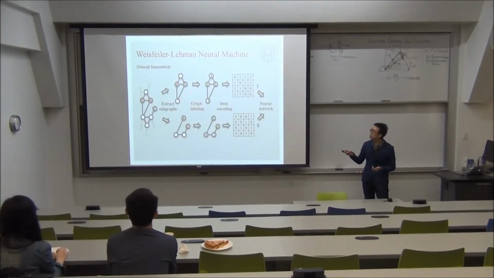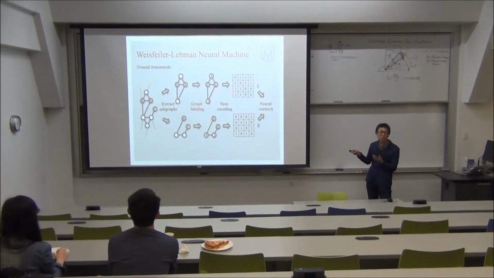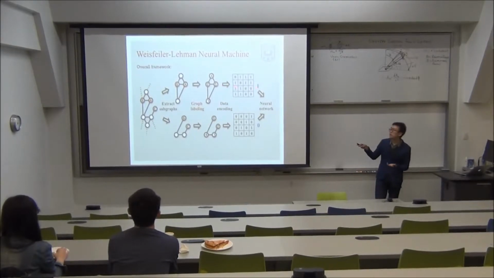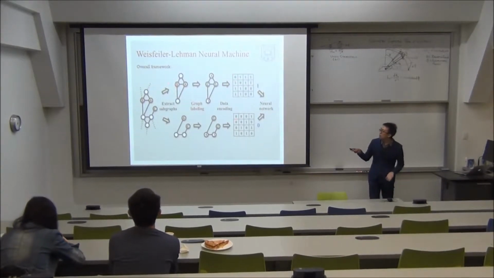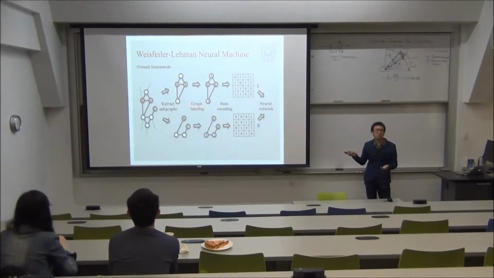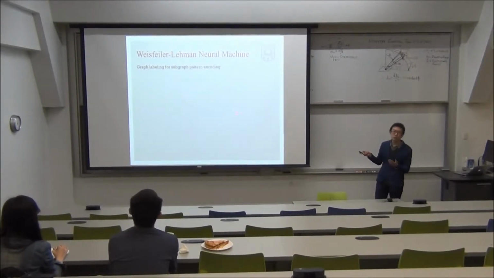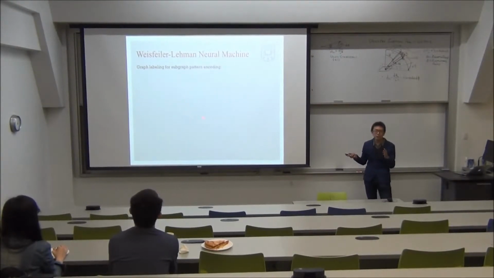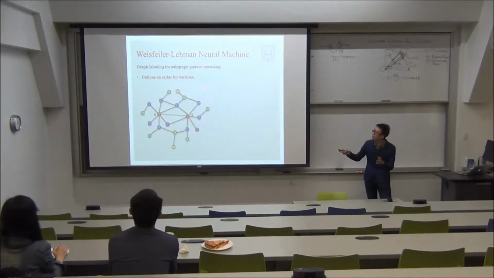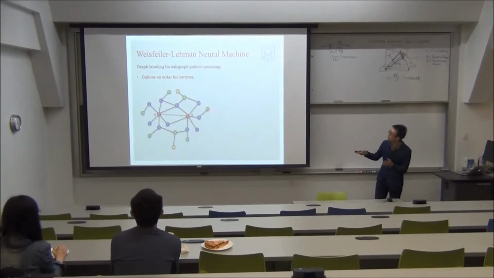Given the extracted enclosing subgraphs, we need to construct an adjacency matrix. So we need to determine the vertex ordering for this adjacency matrix. Here we use graph labeling methods to do this. Graph labeling is a kind of algorithm that assigns positive integer colors, or positive integer labels, to graph vertices. Like this example, it assigns positive integer labels to the graph vertices.